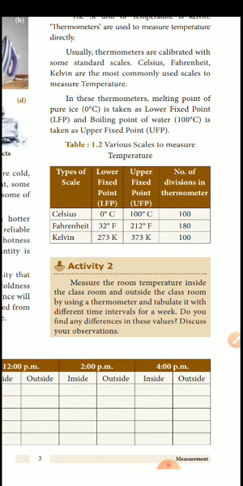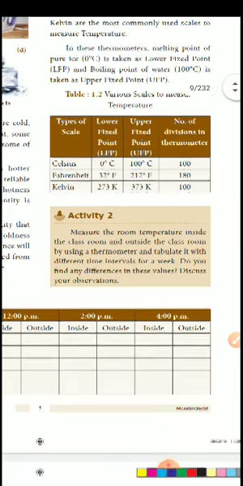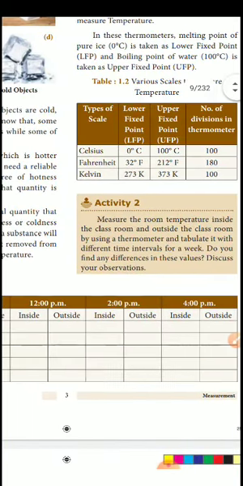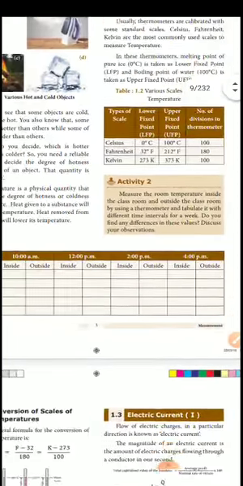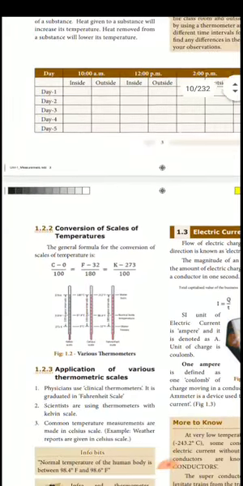Celsius and Kelvin are 100 only, except Fahrenheit, which is 180. Kelvin is 273 to 373, a difference of 100. If you have a thermometer at home, you can do the experiment.